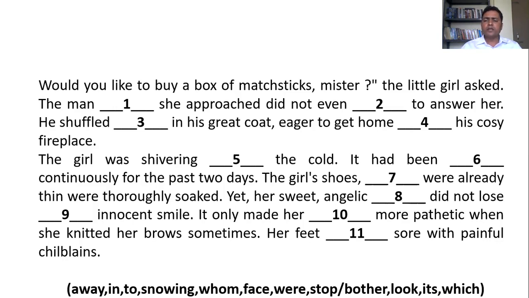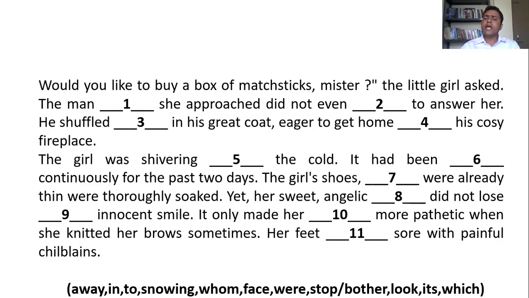It had been dash continuously for the past 2 days. It had been. So it had been. See, this is past perfect continuous tense. Now tell me, dear students, in the past perfect continuous tense, what form of verb will we use? V3 form? No, it is the ing form of the verb.